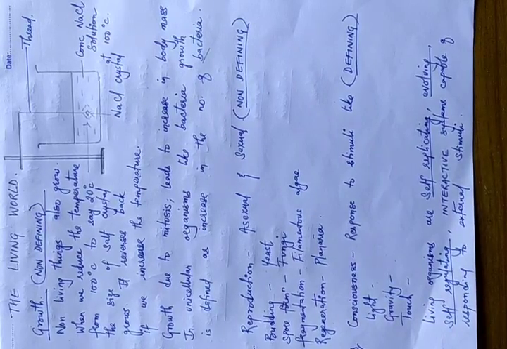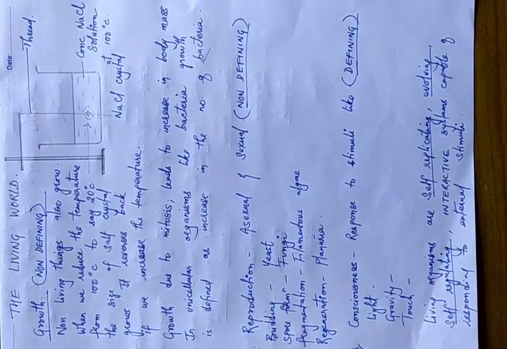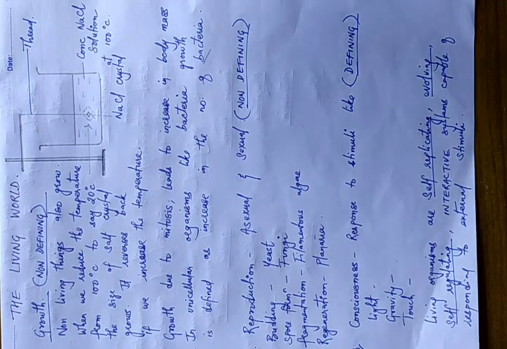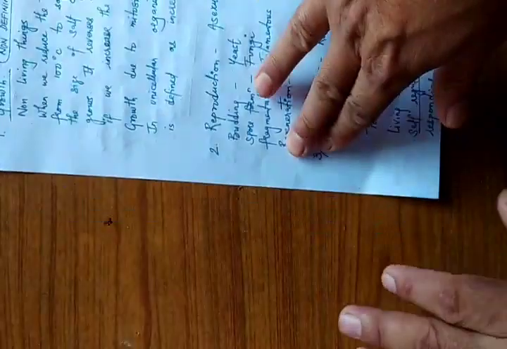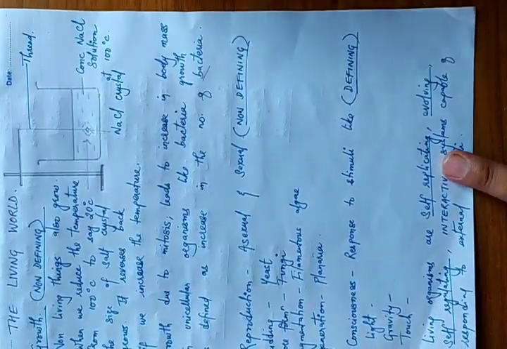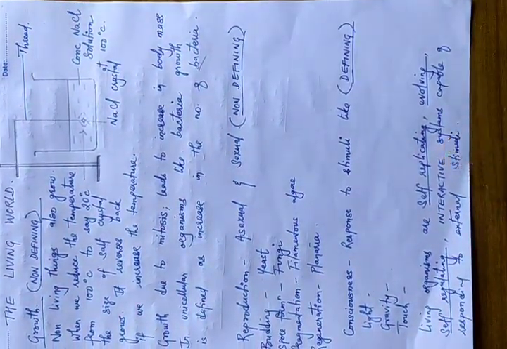Now, when we say living, what is it that makes something living? What is the thing that makes a certain thing live? Or what is the difference between living and non-living? In other words, say for example, we have a mice and it shows living properties, and we have this table. This table is non-living. So why is this non-living and why is a mice living? What are the properties that make it living? So that is what we are going to discuss.